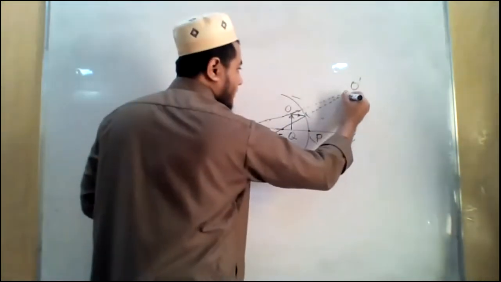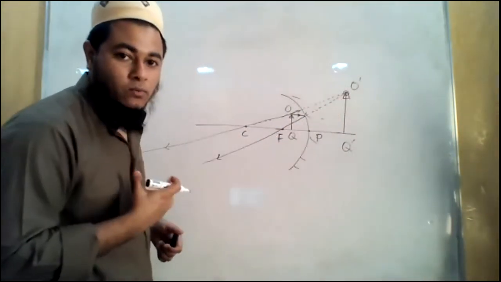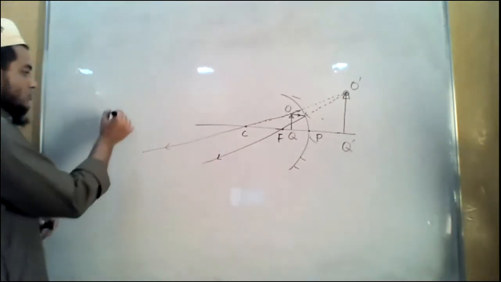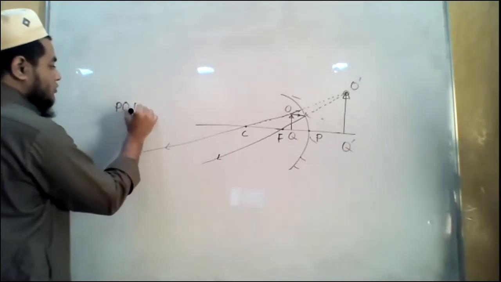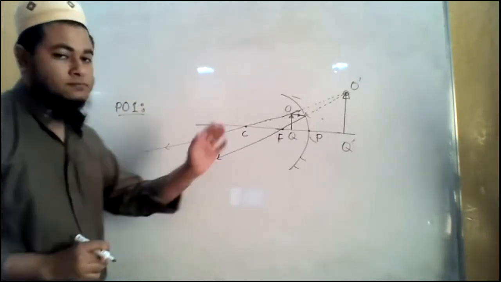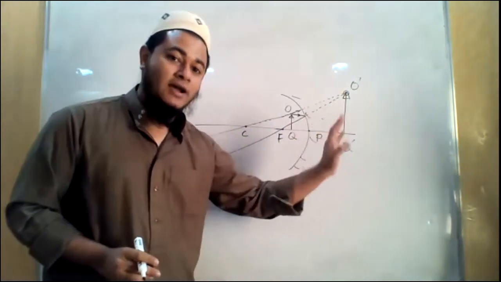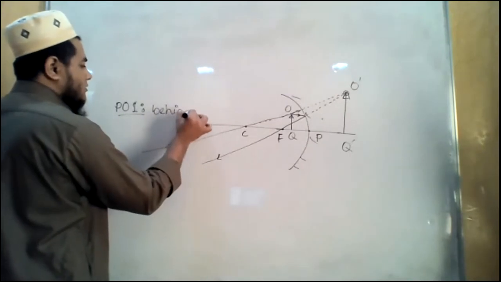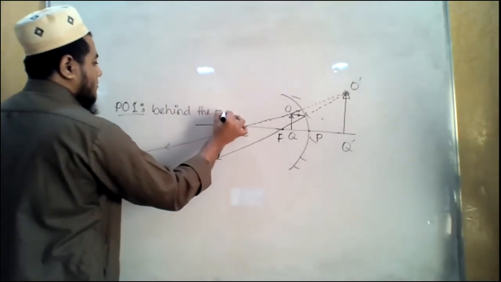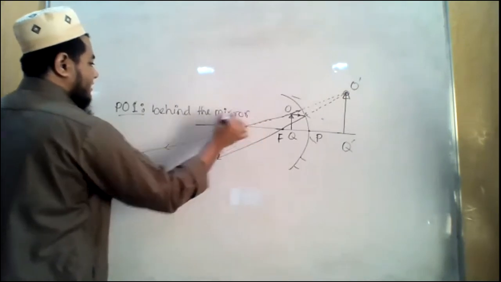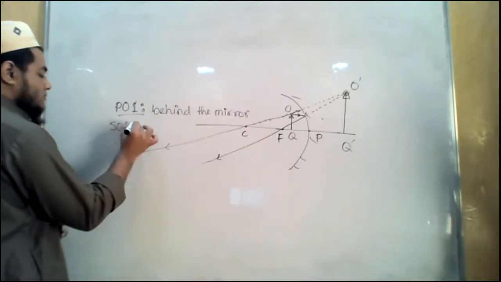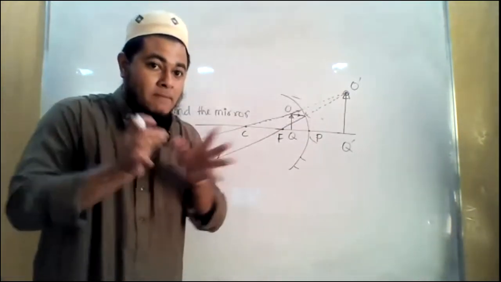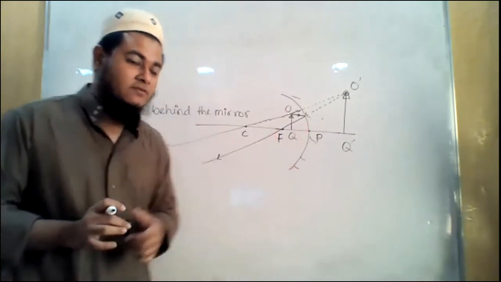Now I want you to tell me the nature, position, and size of the image. At first we will talk about the position of the image. What is the position of the image? Behind the mirror, right? Behind the mirror, or we can say inside the mirror. What can I say about the size of the image? Size is greater than the real. Magnified. Right? Magnified.